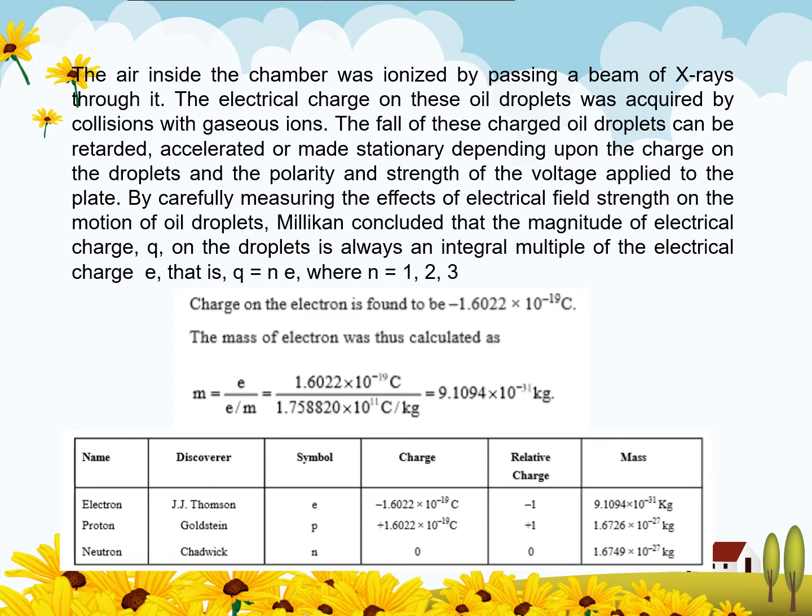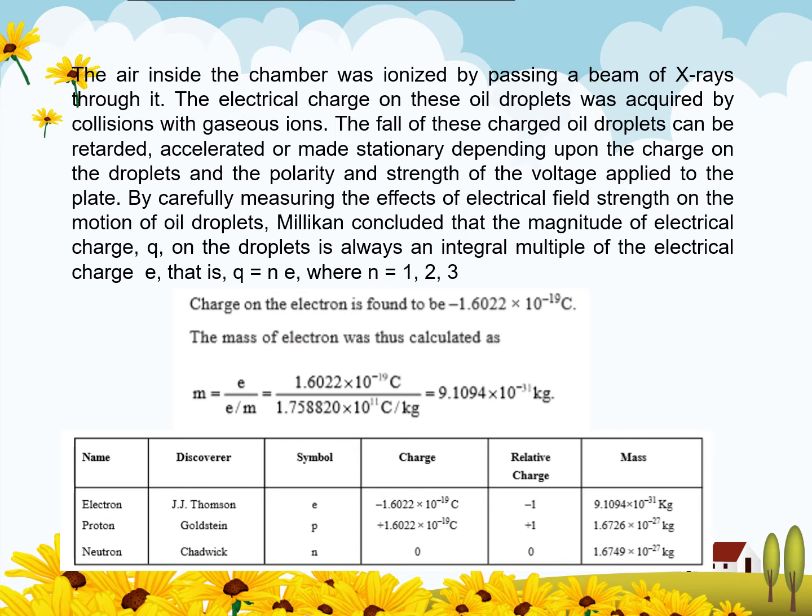The mass of the electron can be calculated as charge divided by the charge to mass ratio: 1.6 × 10^-19 divided by 1.758 × 10^11 coulomb per kg. It is equal to 9.1094 × 10^-31 kg.